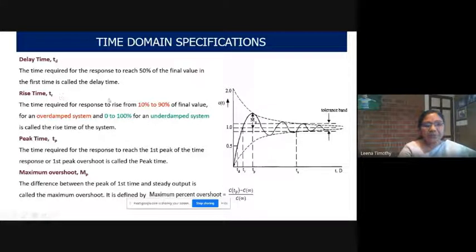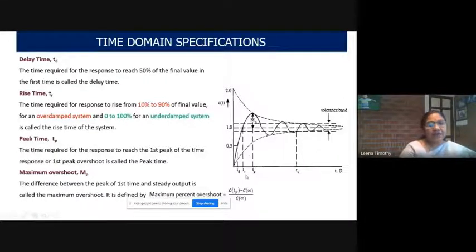So for the definition, you have to say for both cases, that is the time required for the time response to rise from 10% to 90% of the final value for an overdamped system and 0 to 100% for an underdamped system. It is called the rise time of the system.